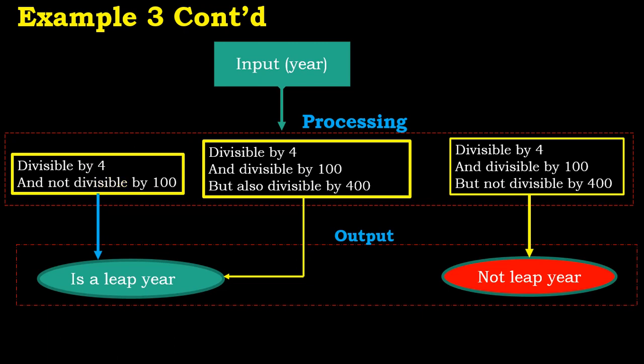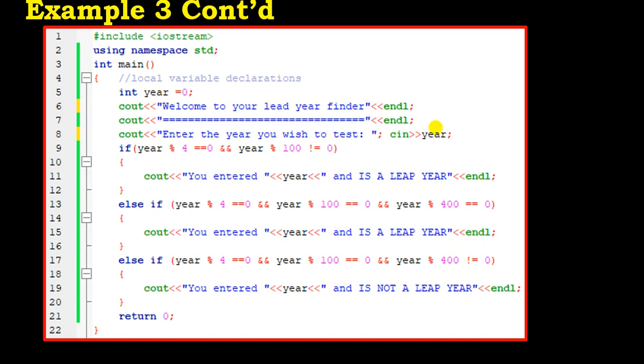So there are 3 possible tests. If it falls in this, it is a leap year. If it falls here, it's also a leap year. And when it falls here, it is not a leap year, right? Okay, so let's see the coding aspect. How do we transfer it to C++? As I said, this portion is just to prompt the user on what you want to do. Now we declare a variable as integer, a year, and we set it to 0. Then we enter the year you wish to test, so we use cin to pick in the year.